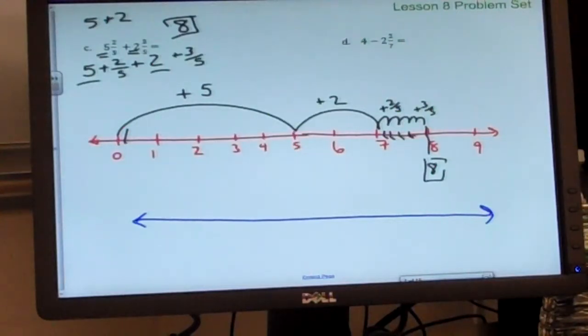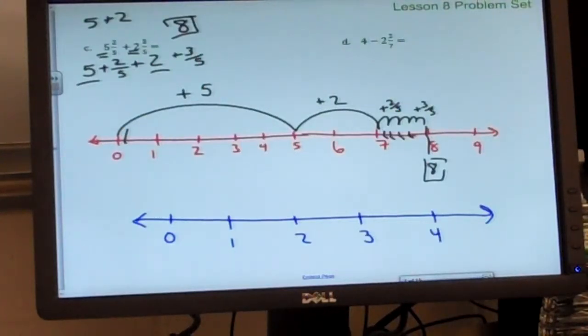So what numbers do I need to include on my number line here? Asala? 4. For 4 minus 2 2/7. What's the first number going to be on our number line? 0, good. And what number should we go up to on our number line, Matt? 4. So 1, 2, 3, 4.